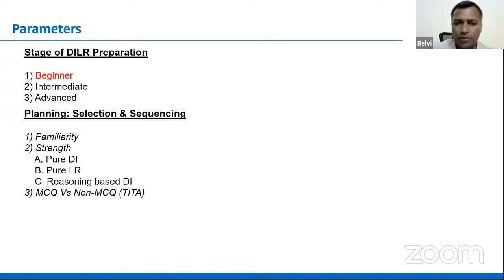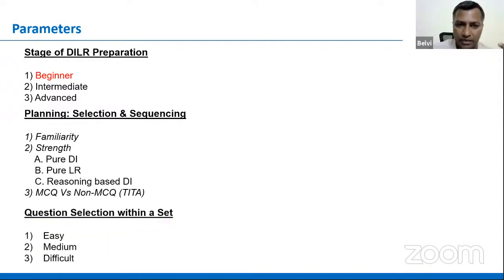These are the multiple parameters that you probably consider while you are doing selection and sequencing. Okay, it sounds pretty difficult at this point in time. It looks cumbersome, but yes, it becomes very automatic once you start being mindful and start practicing that. Okay, question selection within a set.